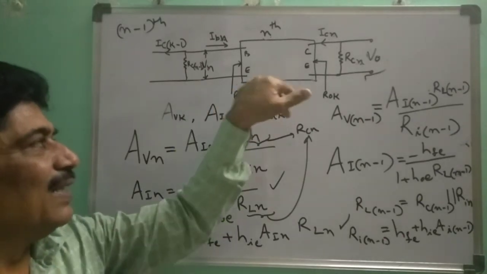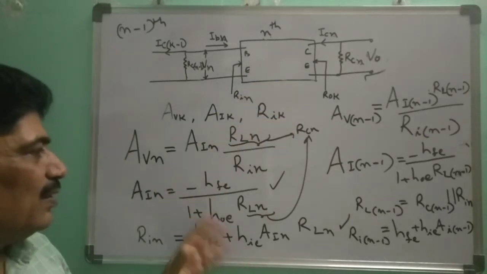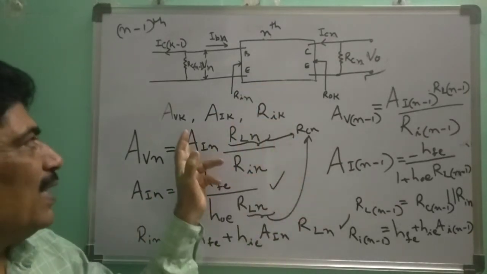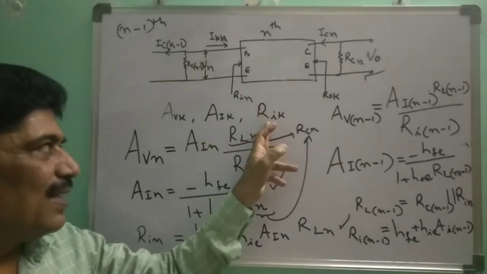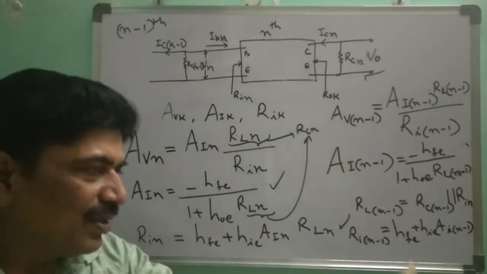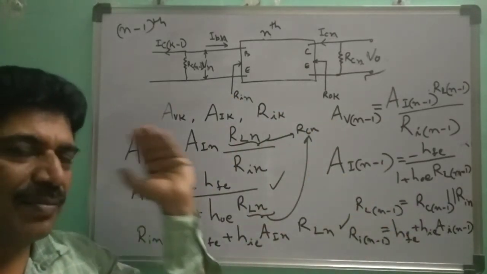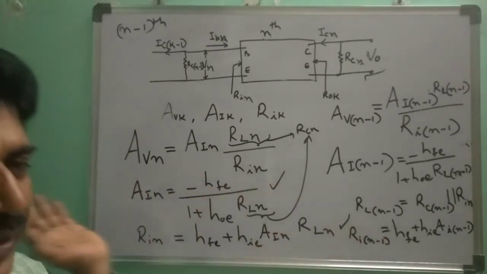First you have to generalize, consider the kth stage, and then you find out voltage gain for the kth stage, current gain for the kth stage, and the input resistance for the kth stage, and then apply these equations for the last stage, and then come back to any stage, that it can be kth stage or k minus 1, any stage. You can go back to the first stage in this method, right?